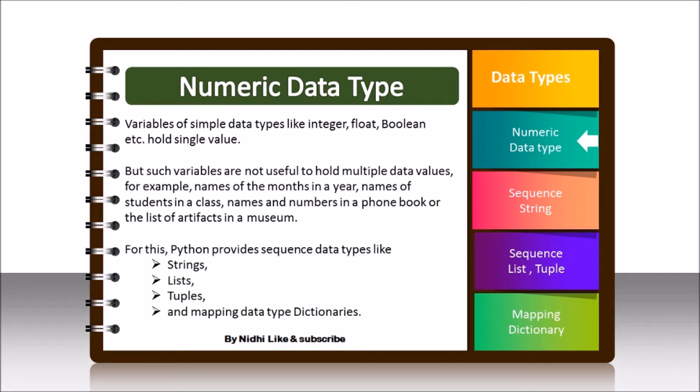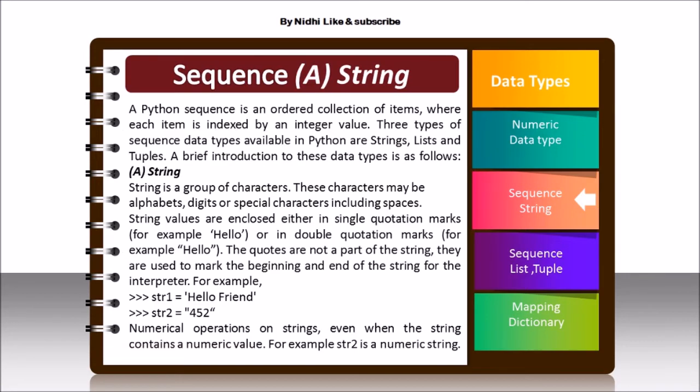Or a list of artifacts in a museum. For such different types of data having multiple values, if we want to store them in some variable, we need a sequence data type. So the sequence data type is further categorized into strings, list and tuples, and the mapping data type into dictionaries. Okay, so these are the other data types. So let's start with the sequence data type, first is string.